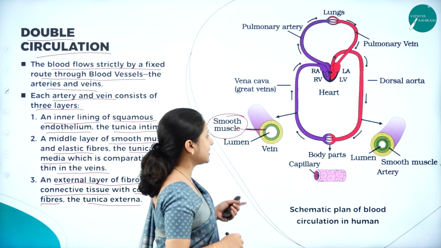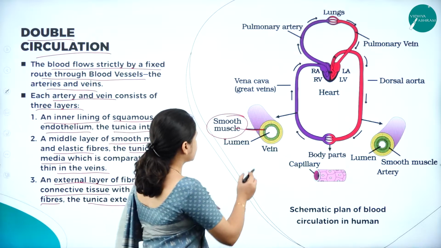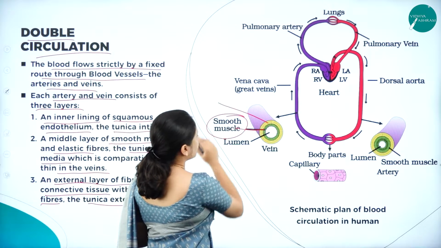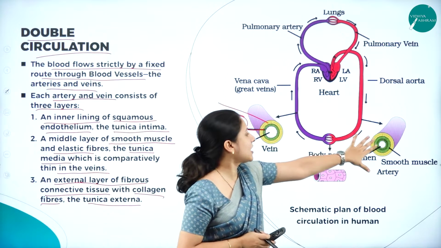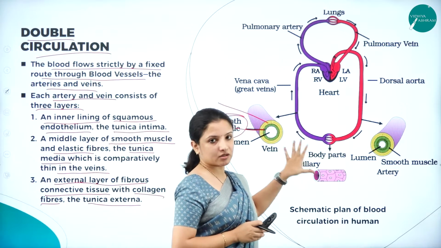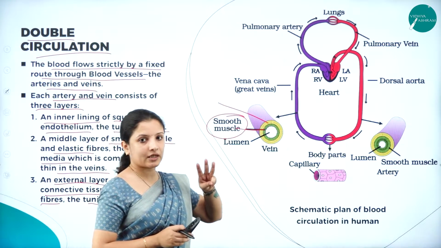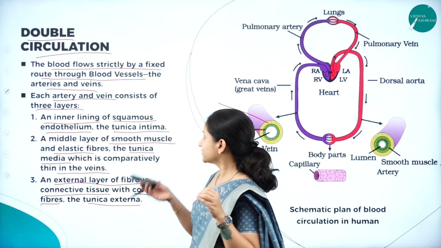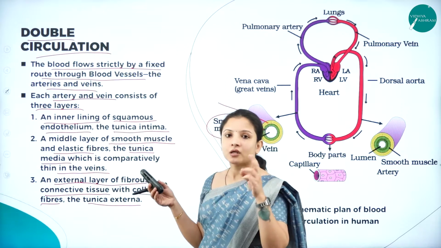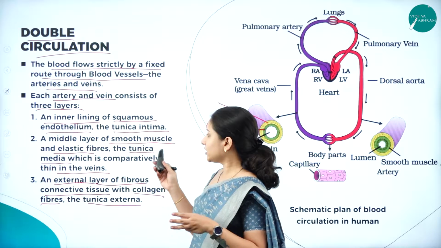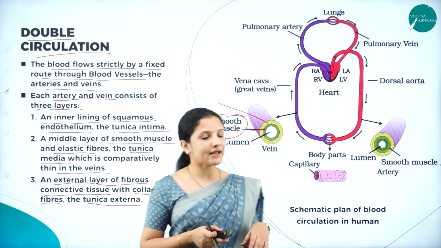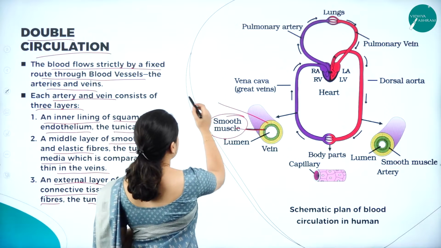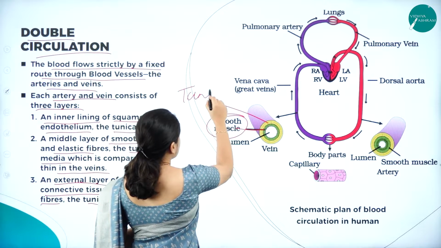This is the external layer of the veins and the arteries, which are depicted here. These are covered by three layers. The innermost layer is called the tunica intima. The middle layer is called the tunica media, and the outermost layer is called the tunica externa.